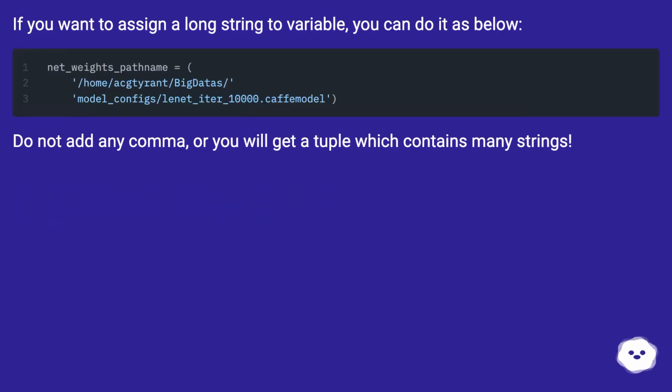If you want to assign a long string to a variable, you can do it as below. Do not add any comma, or you will get a tuple which contains many strings.